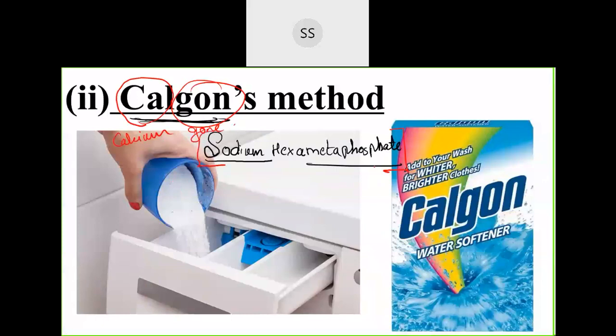The commercial compound's actual name is sodium hexametaphosphate, and the formula is Na6P6O18. This compound we make use of to remove the hardness of water. That is, the magnesium ion as well as the calcium ion will be removed during the process. Now see how the reaction goes. First this complex will break down.